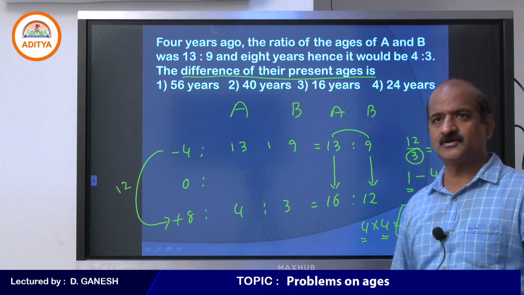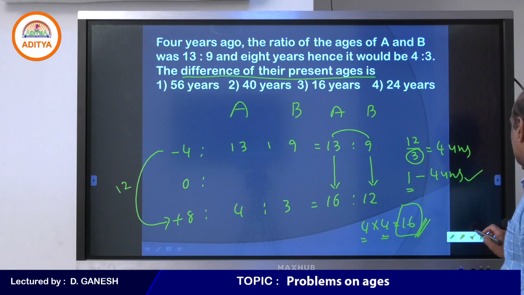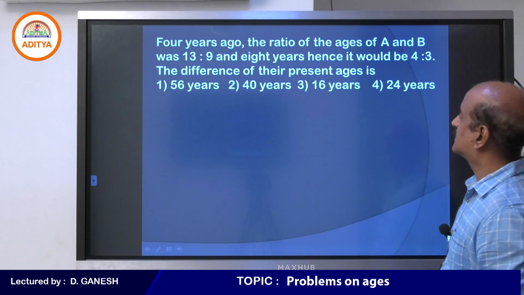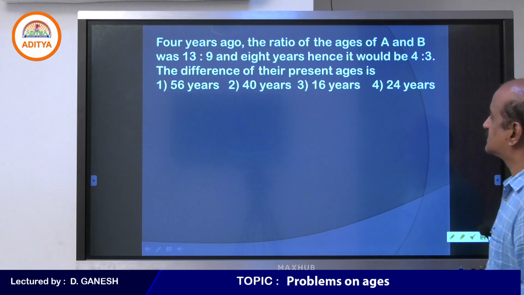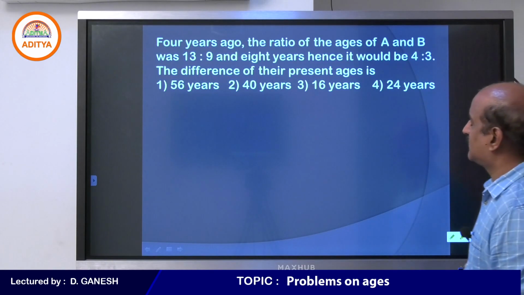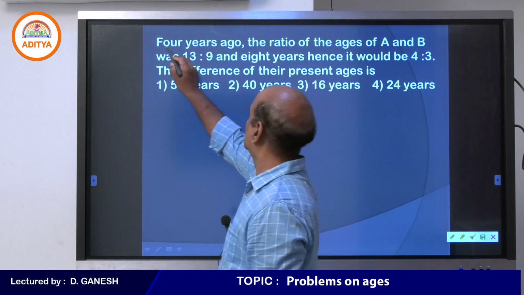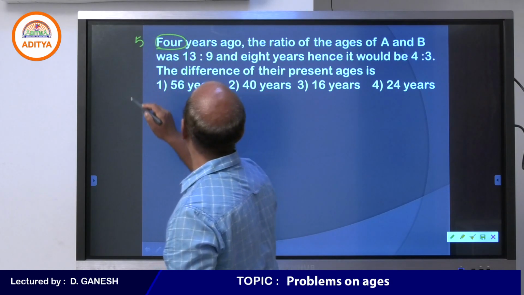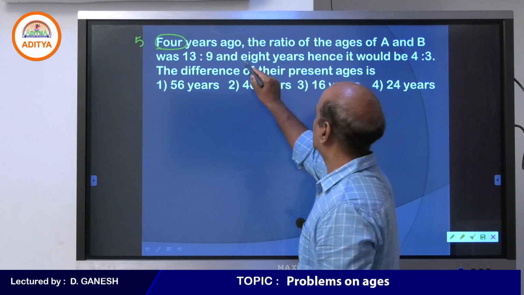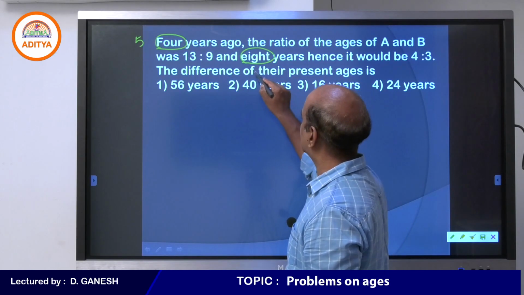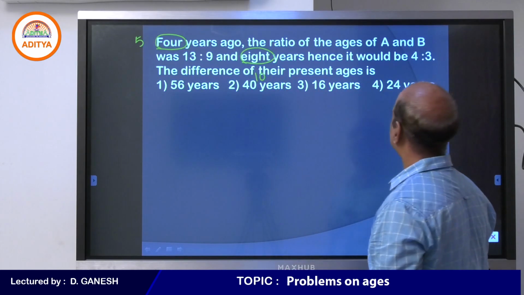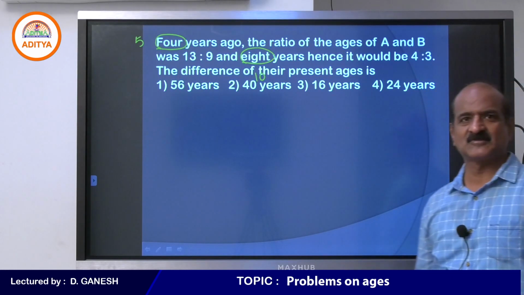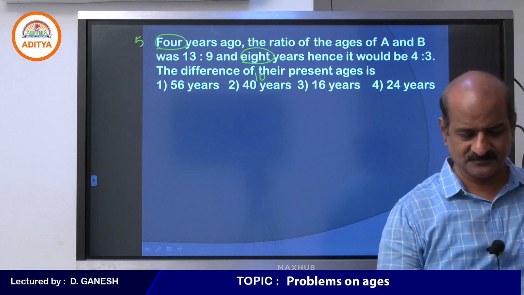Right students, so I understand that. In this case actually you are given the ratio. Maybe another question will help you get the point. Come on student, I just want to make some changes in the question and let me see how you respond. Student, in place of 4 years, please take 5 years, and in place of 8 years, please take 10 years. Answer the same question again.